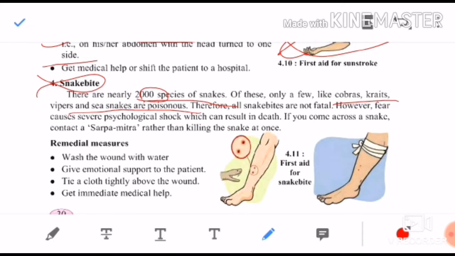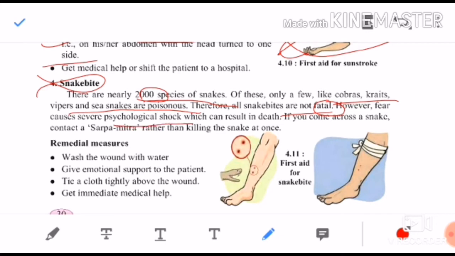Therefore all snake bites are not fatal. Out of 2000 we know only these few. Every snake is not poisonous. Therefore all snake bites are not fatal. Fatal means they are not dangerous for life. However, we have some fear, and when we see a snake in front of us, we get an immediate shock. We get tense that this snake will bite and we will die.